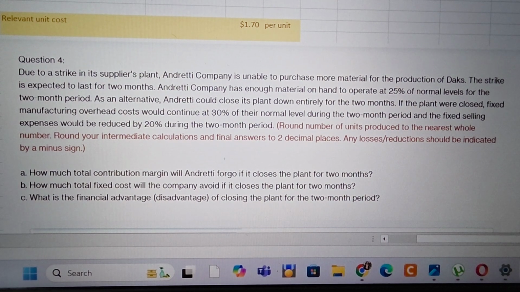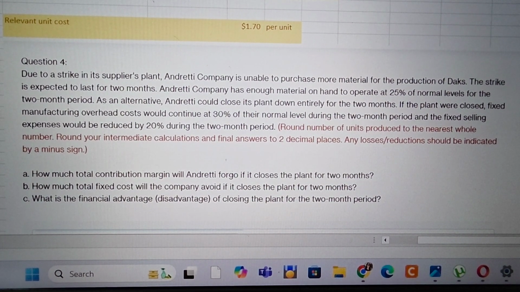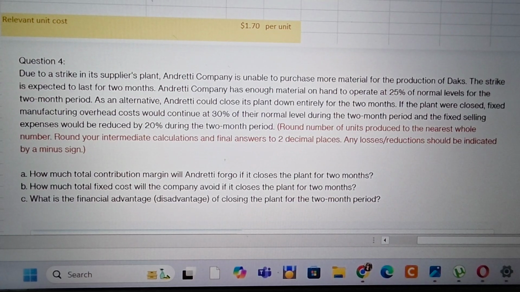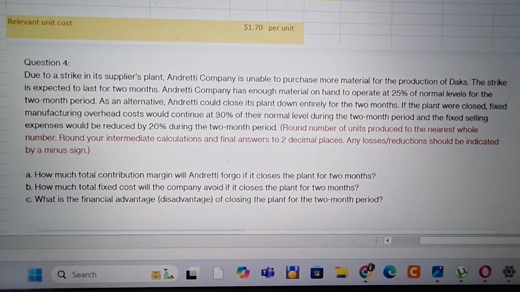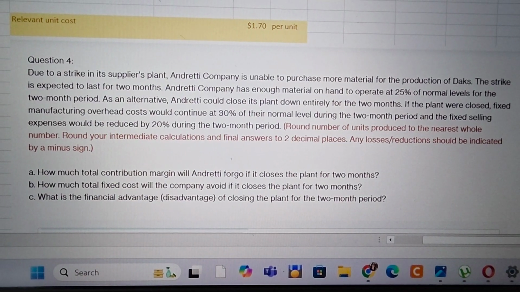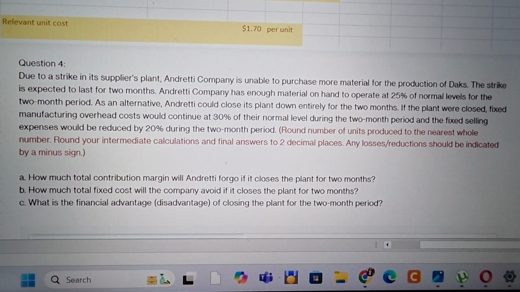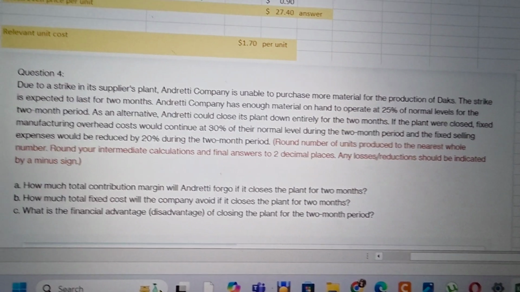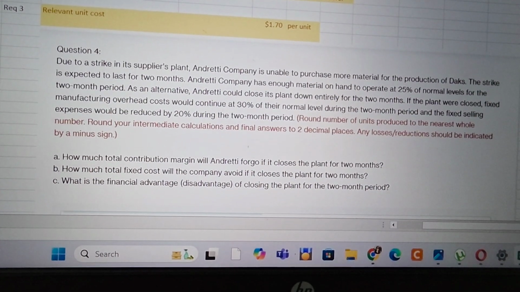And if the plant is closed, fixed manufacturing overhead cost would continue at 30% of the normal level during the 2-month period, and fixed selling expense would be reduced by 20% during the 2-month period. So first is, how much total contribution margin will Andretti forego if it closes the plant for 2 months? First we need to find out the units it will manufacture during the 2-month period.